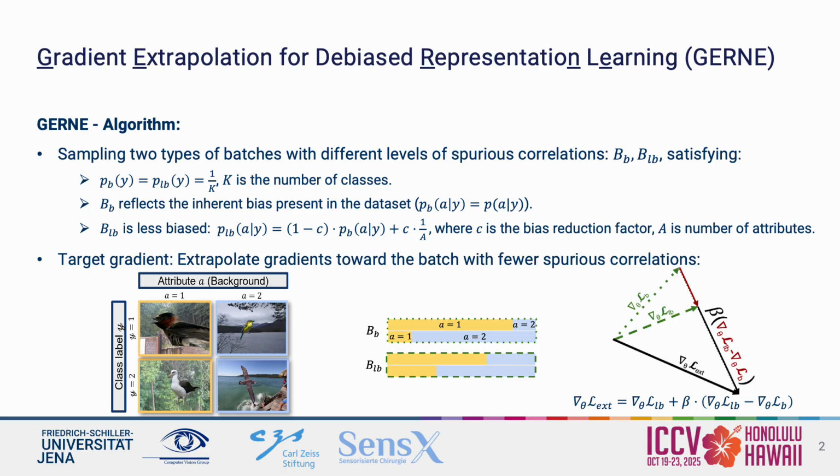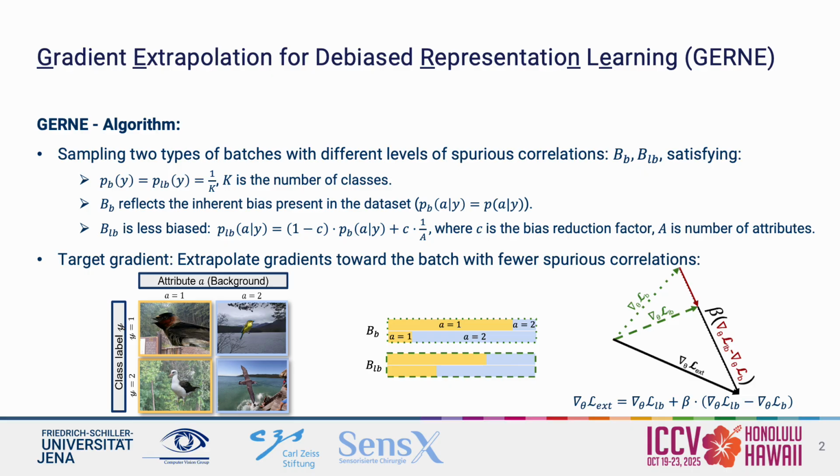For each model parameter update, we sample two batches with different levels of spurious correlation, a biased batch denoted B_B and a less biased batch denoted B_LB, as shown in the middle subfigure. For both batches, we sample classes uniformly to keep class balance. The biased batch reflects the dataset's inherent bias, meaning it preserves the dataset's conditional attribute distribution. The less biased batch, on the other hand, has a more balanced distribution.